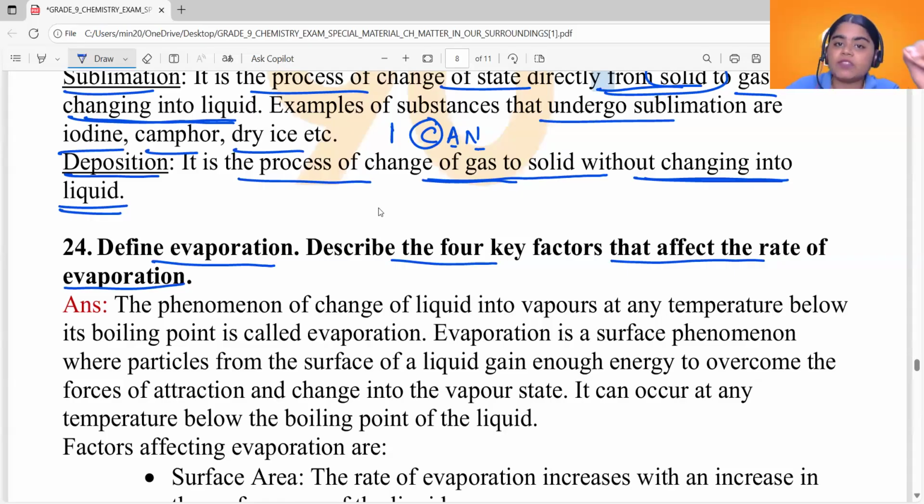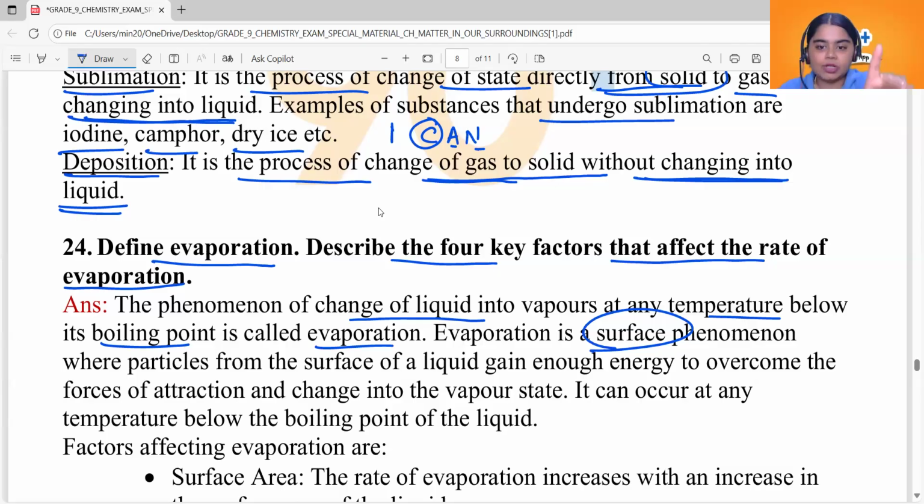Evaporation is the process where liquids get converted into gases at temperatures below the boiling point. The phenomenon of change of liquid into vapors at any temperature below its boiling point is called evaporation. Evaporation is a surface phenomenon, where only the particles on the surface will get evaporated. Nothing will happen to the particles inside the beaker.